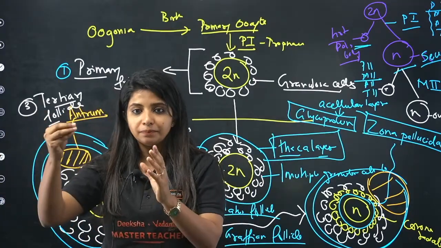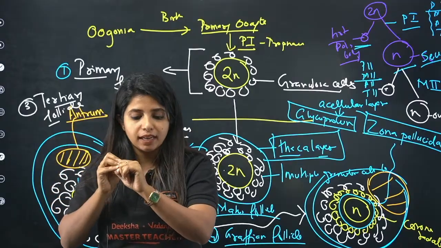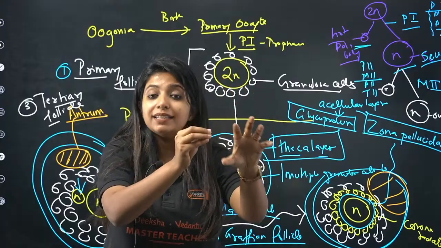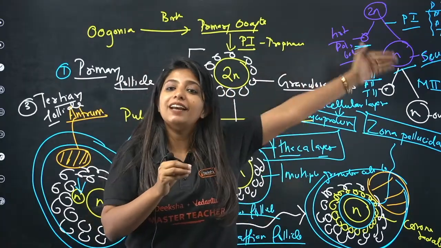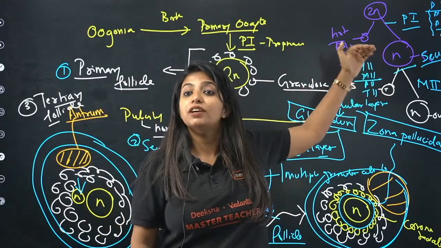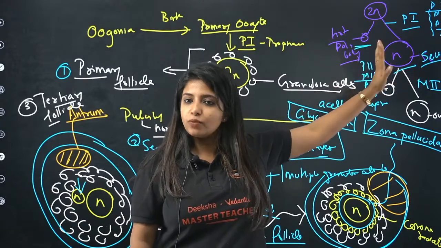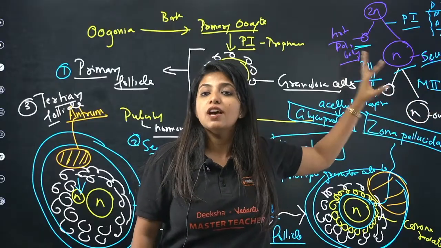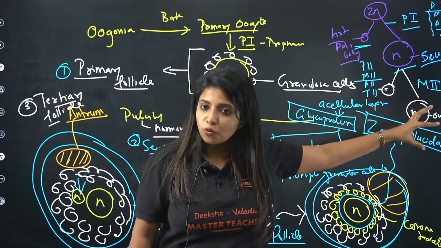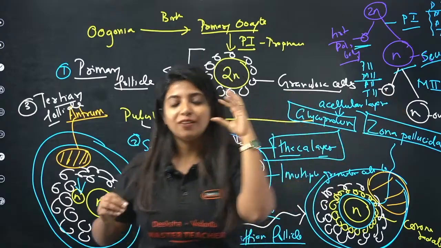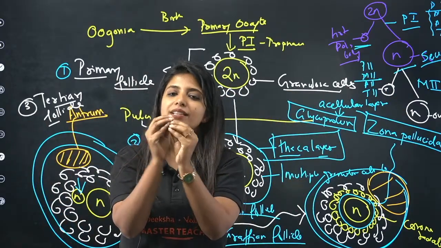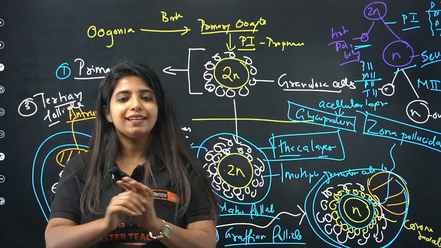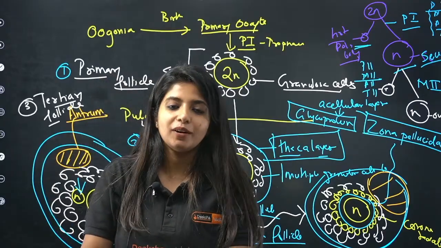Now the sperm will come. It is going to use its acrosomal enzymes to cleave through the zona pellucida and corona radiata, and fuse with the secondary oocyte. Before that happens, the secondary oocyte was stuck in metaphase 2. It was not able to complete the division. Finally, it is able to complete the division. It forms the ovum as well as the second polar body. Just after that, the sperm nucleus and the ovum nucleus fuse, and it forms the zygote. This is what usually happens.